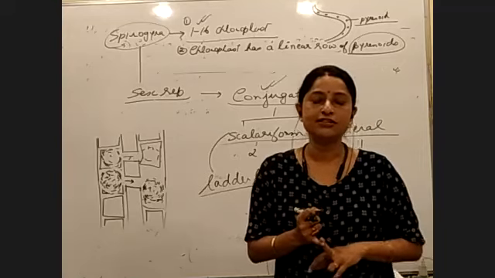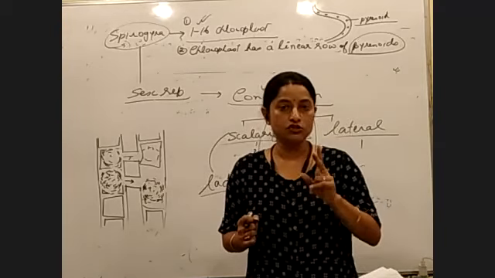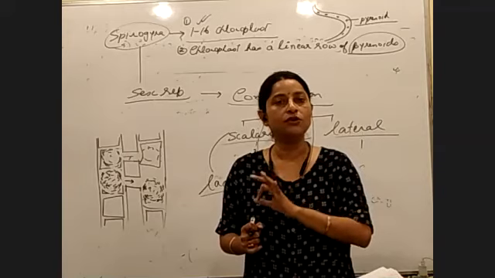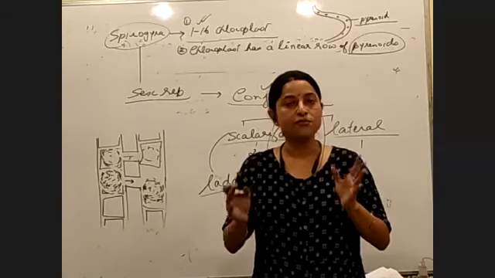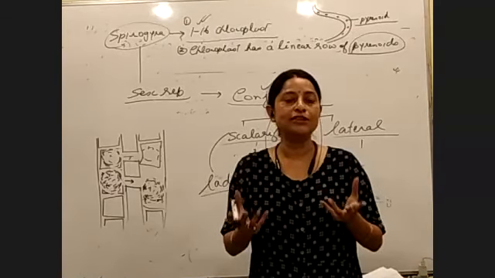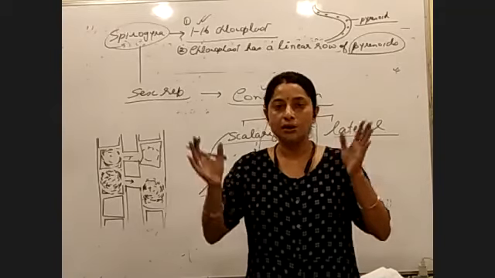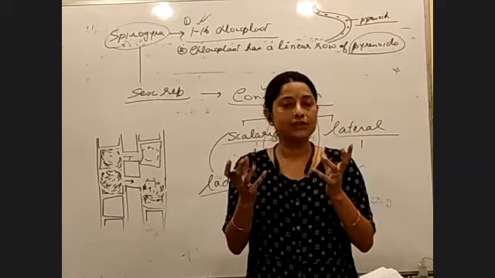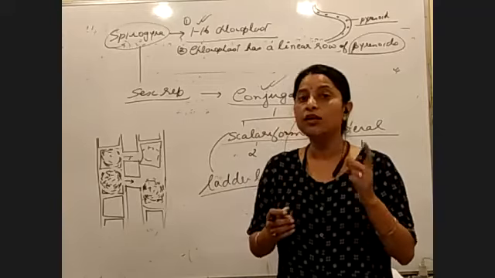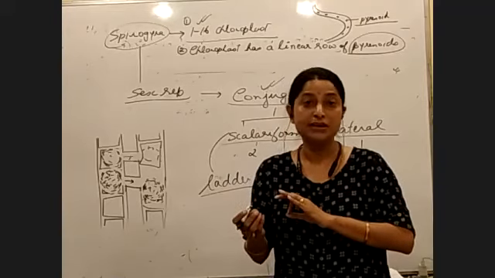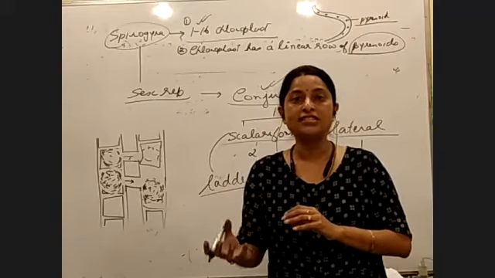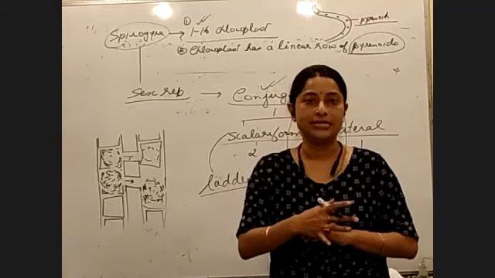How does Spirogyra reproduce sexually? By conjugation. How many types of conjugation? Scalariform and lateral. In scalariform conjugation, how many filaments are required? 2 filaments. Both the filaments or the cells of the filaments will fuse, right? Who will behave as a male and who as a female depends on which content goes to which filament, right?